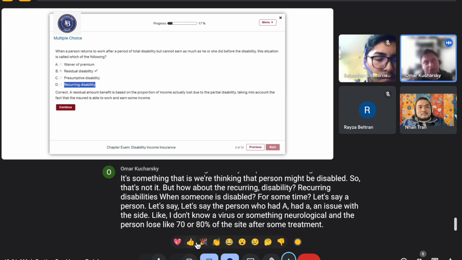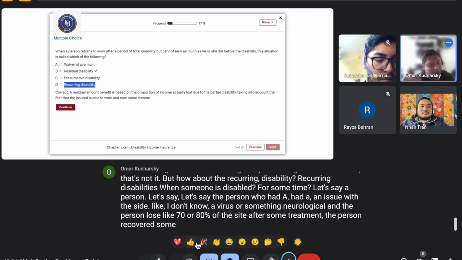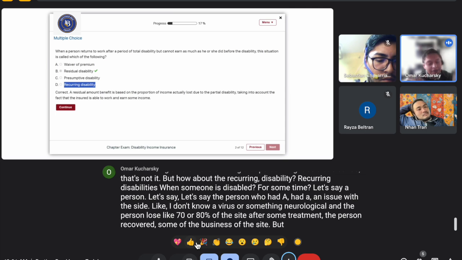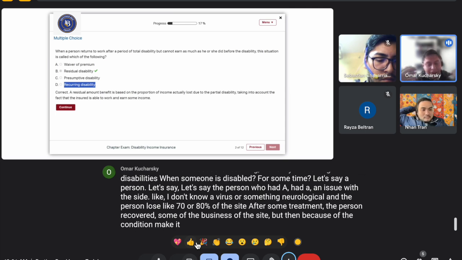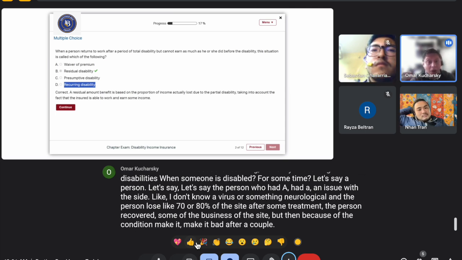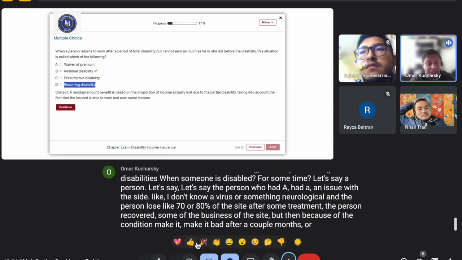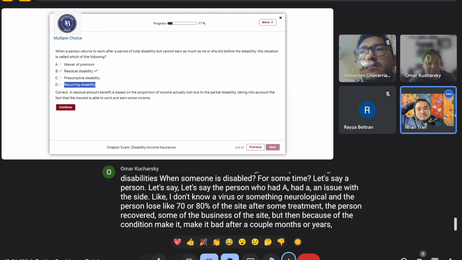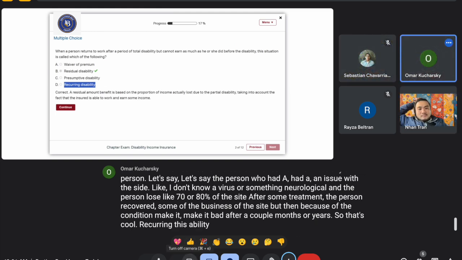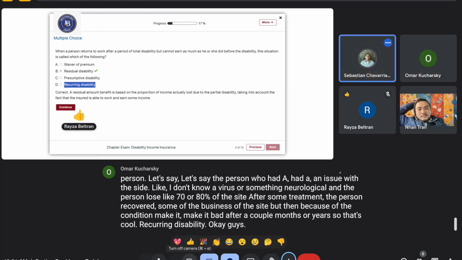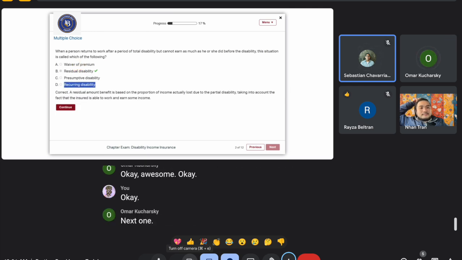After some treatment, the person recovers some of the sight, but then because of the condition, it comes back after a couple of months or years. So that's recurrent disability. Okay, guys, understood? Sure. Okay, awesome.